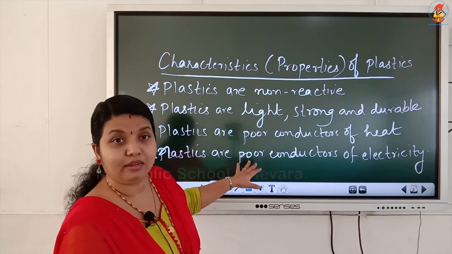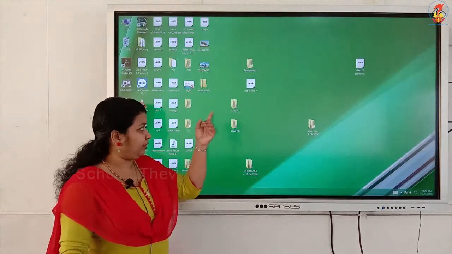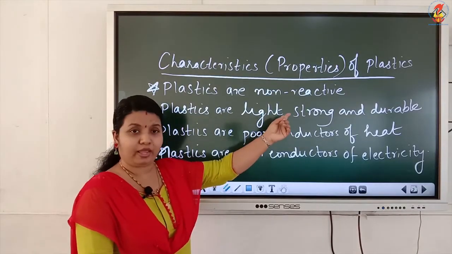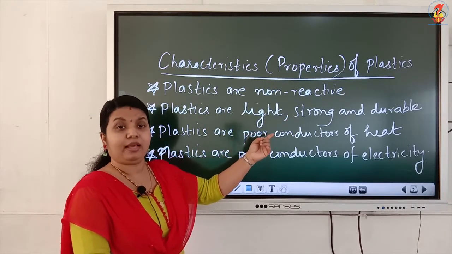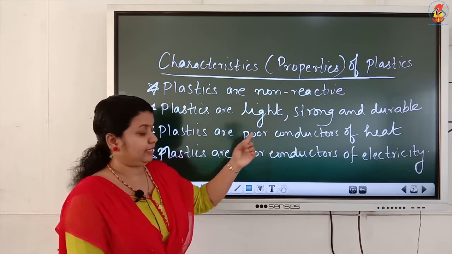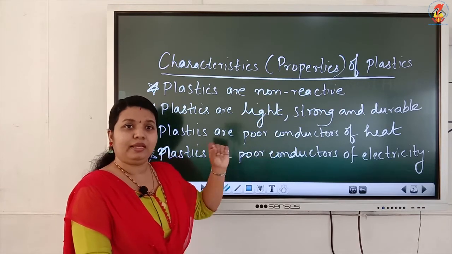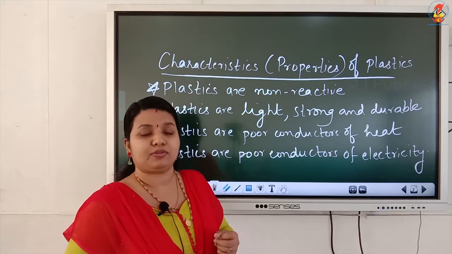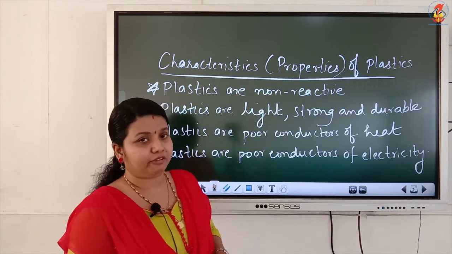Very important question, what are the characteristics or properties of plastics? Plastics are non-reactive. Plastics are light, strong and durable. Plastics are poor conductors of heat. That's why handles of saucepans, frying pans and pressure cookers are made up of plastics. But plastics are poor conductors of electricity. Because of this reason, electrical wires have a plastic covering, plastic coating, and also handles of screwdrivers are made up of plastic. Okay, so these are the properties of plastics.